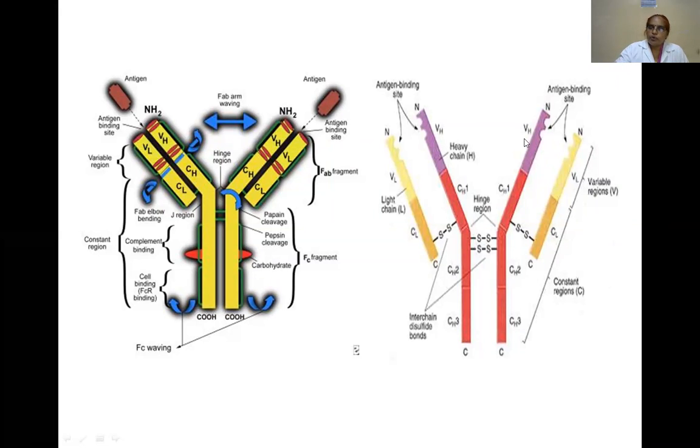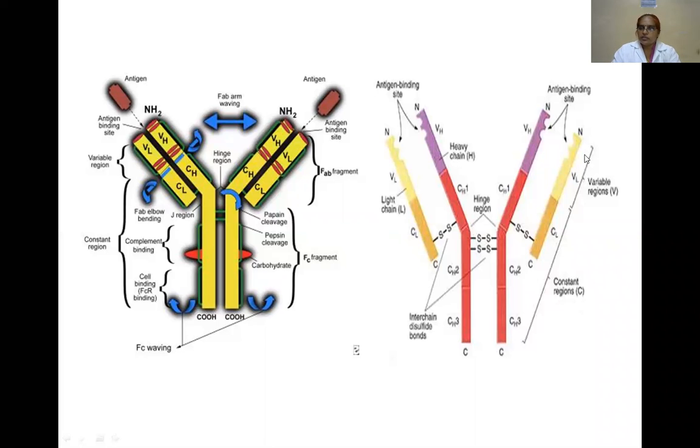What is the importance of the amino acid terminal of both the heavy and light chains? The amino acid terminals of both the heavy chain and light chain are important because they bind with the antigen.